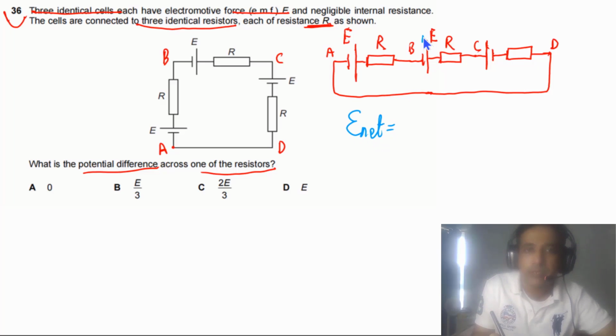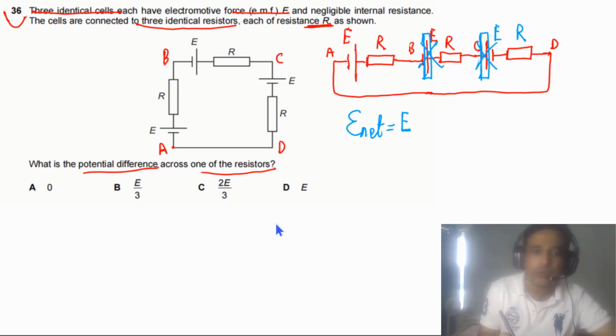If we look at this cell, it has its positive terminal connected with the positive terminal of the next cell. The EMF of this cell is also E, and the resistance of this resistor is capital R. So it simply means that these two cells will cancel each other out. You can imagine these two cells are not there, so we can redraw the circuit. If you look at this one, what is the net EMF? It is simply equal to capital E.